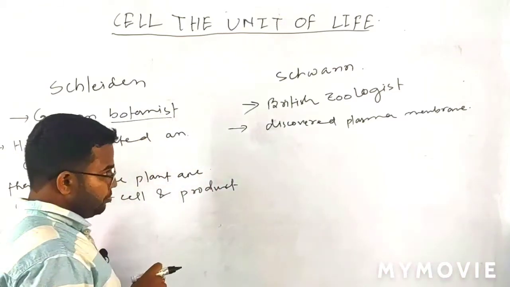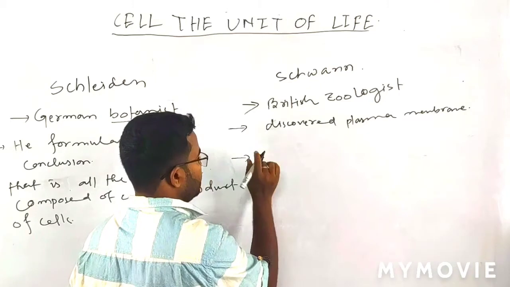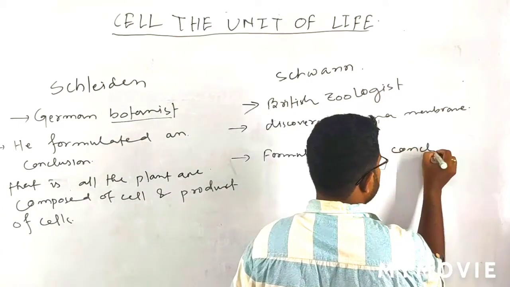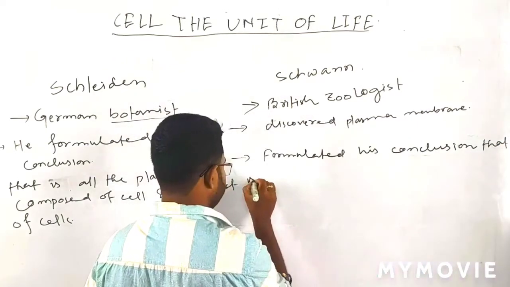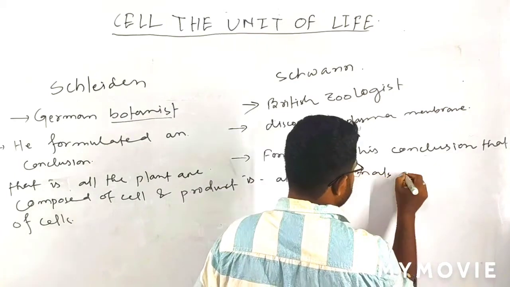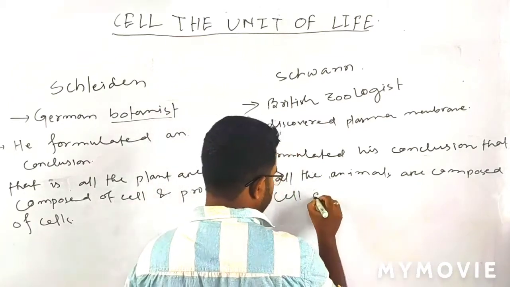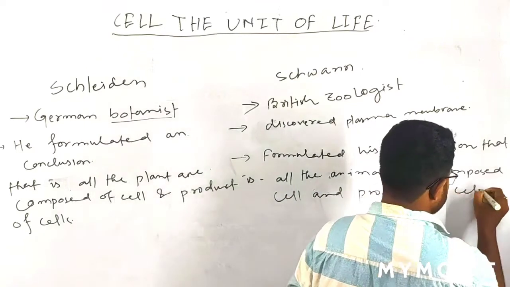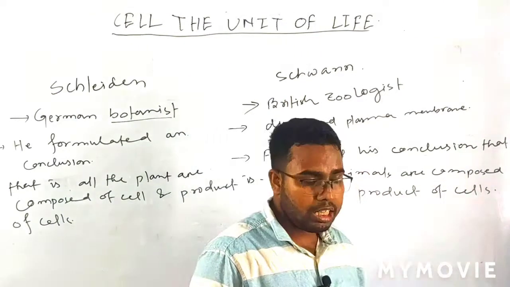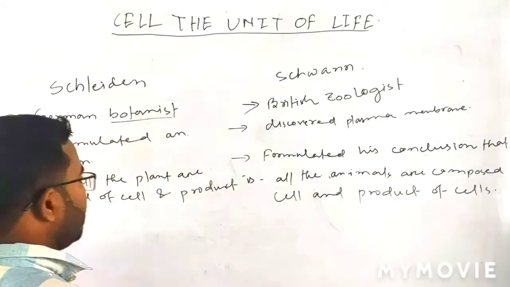After his experiment he formulated his conclusion: all animals are composed of cells and products of cells. That means the body of an animal is composed of cells and products of cells.